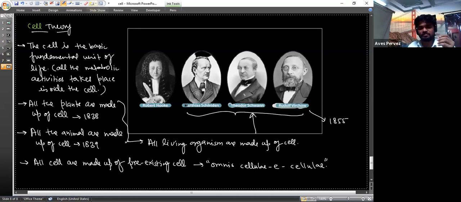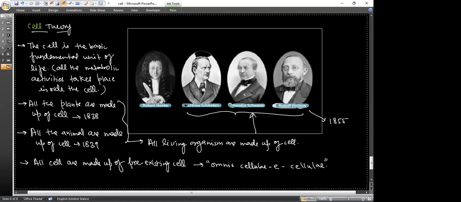So if we consider any cells, like RBC, WBC, there are different kinds of cells. In the kidney there are different types of cells, like the nephron, and in plants there are different types of cells. If a cell is present today and it is alive, there must be a parent, some other cell from which it has arisen. Did you understand, or do you have some doubt regarding this?